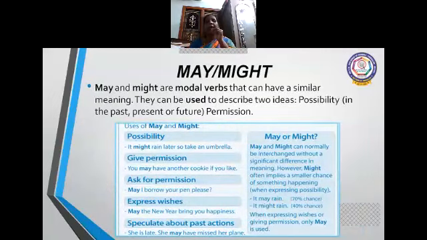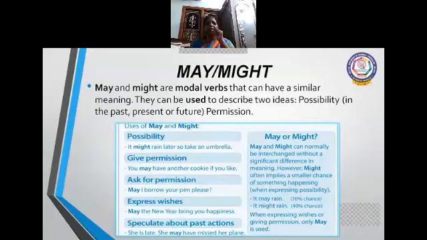May, might. May and might are modal verbs that can have a similar meaning. They can be used to describe two ideas: possibility in the past, present, or future, and permission. So it's clear, children? Use of may and might.